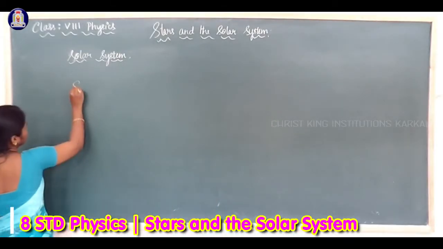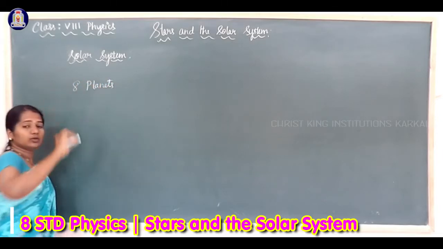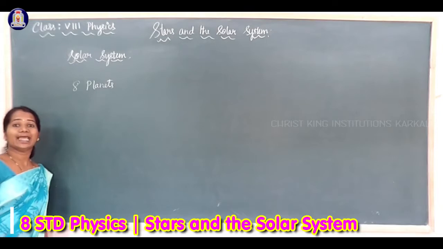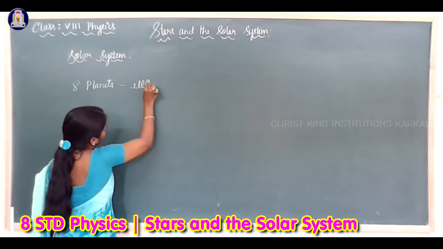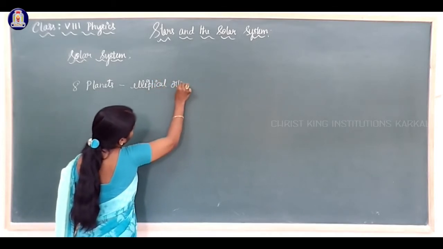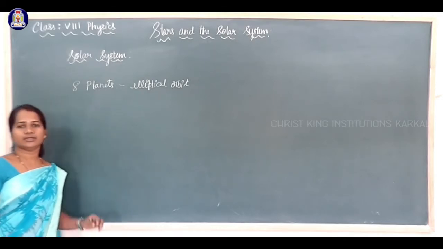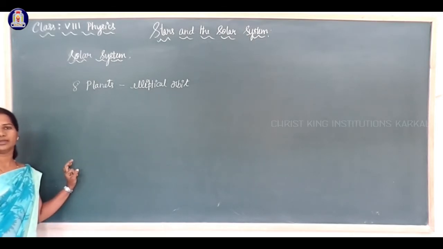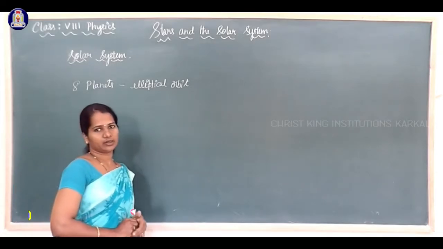These 8 planets revolve around the sun in elliptical orbit, in elliptical path. Earth, along with the other 7 planets, revolve around the sun in elliptical orbit.